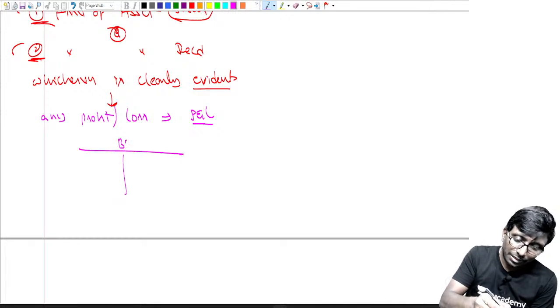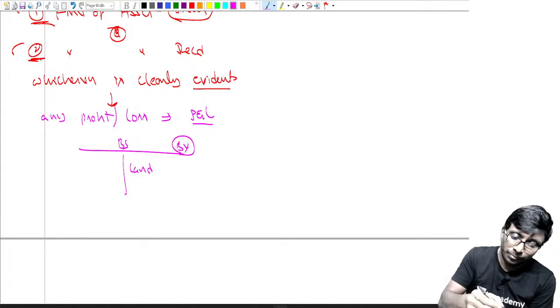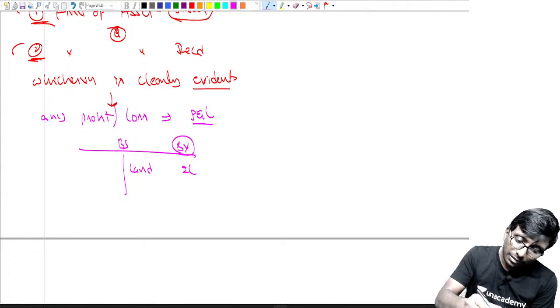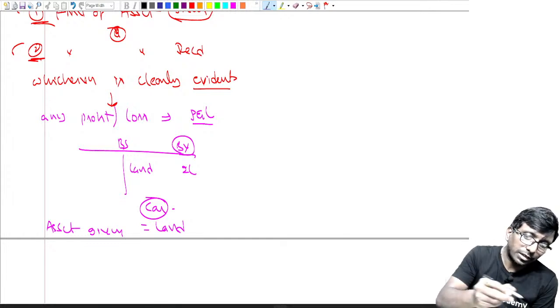This is my balance sheet. Land is there. Land book value is equal to how much, sir? 2 lakh rupees, sir. Excellent. Now what are you getting? We are getting a car, sir. First, asset given is equal to land. I gave land, sir.